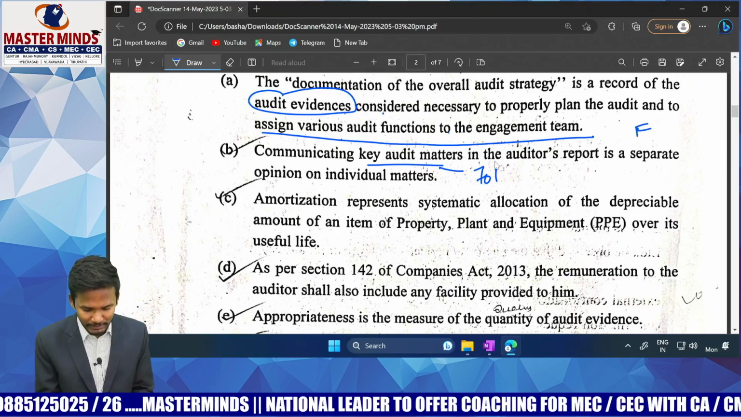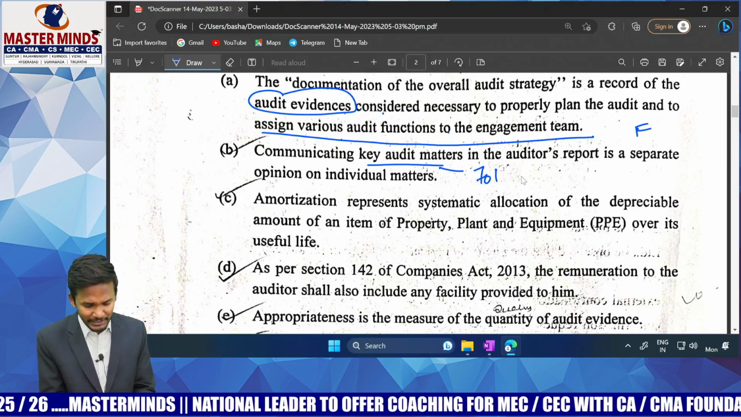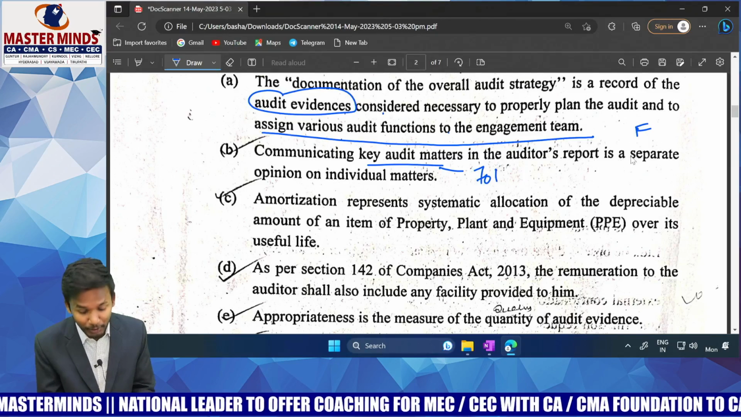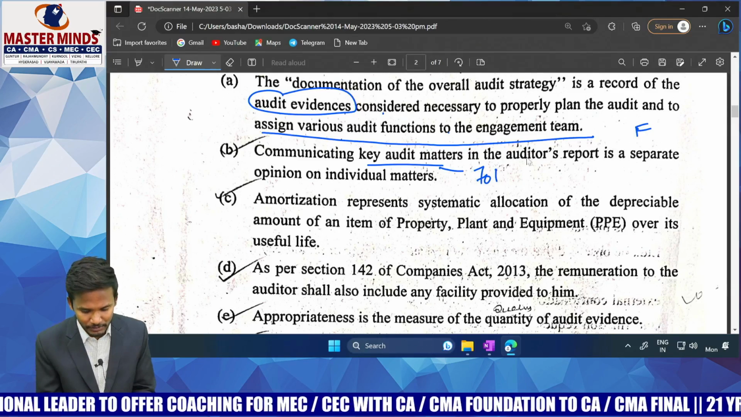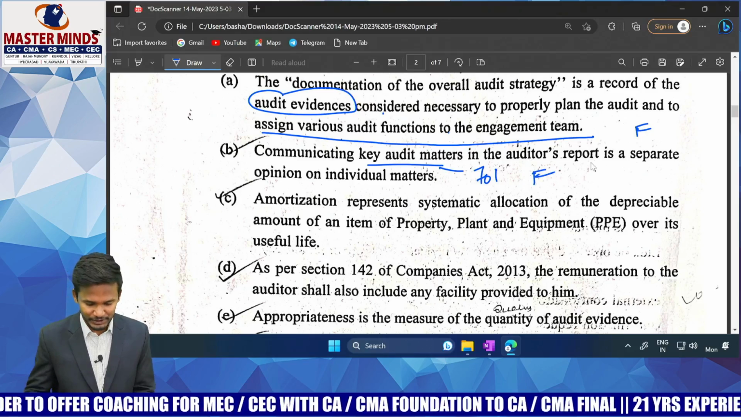So, is the statement true or false? It says communicating key audit matters in the audit report is a separate opinion. It's not. Opinion is different, key audit matters are different. Did you understand? So the statement is false. Next one.